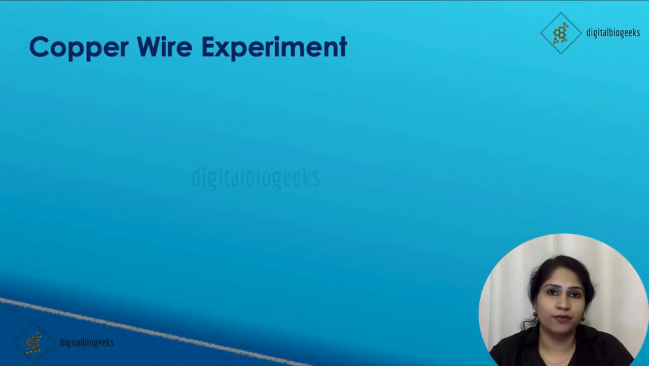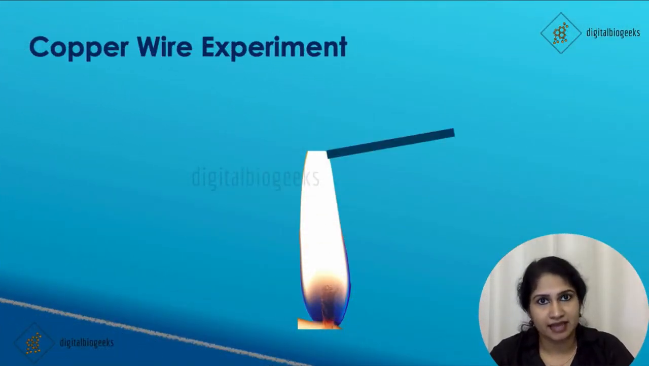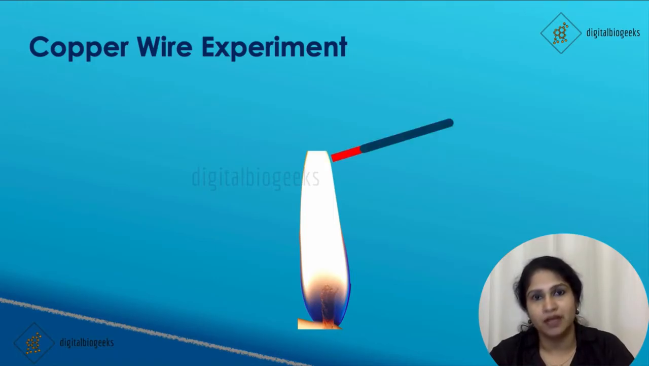Another one is the copper wire experiment. Light a candle and place a copper wire over the outermost zone, the hottest zone. What happens is, after some time, this copper wire turns red hot.